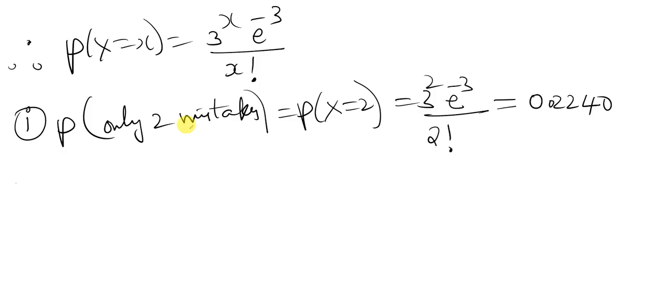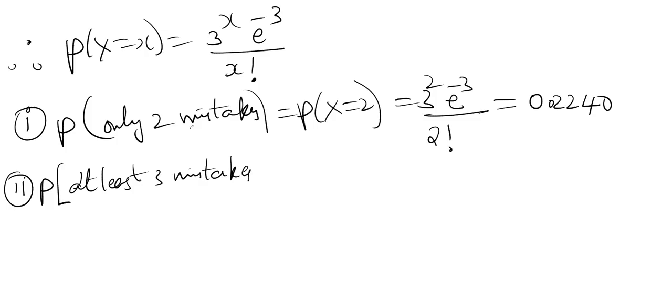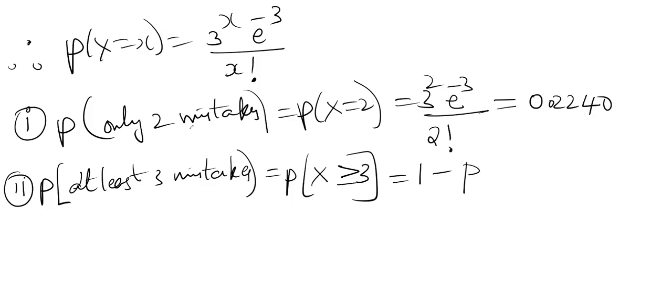0.2240 we get. Second, the probability of at least 3 mistakes. That is the second question. At least means you have to take x greater than or equal to 3. We can convert it into 1 minus P of x less than 3.